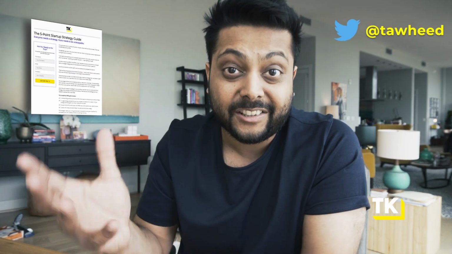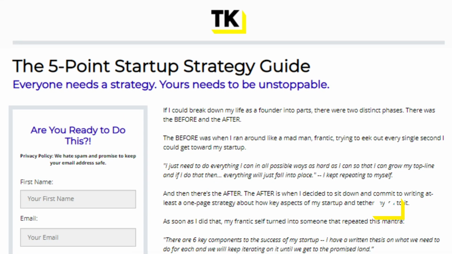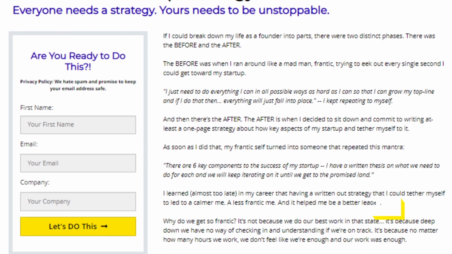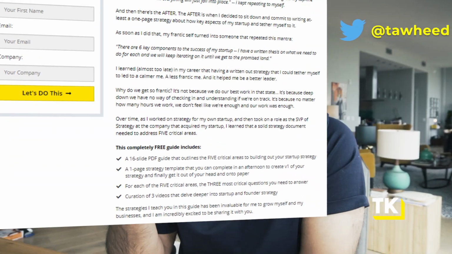So if you look at our page, you'll see there's a lot of text. And a lot of times people will tell you, well, you shouldn't have a lot of text. But guess what? People read. People read if it's meaningful content. And you can write meaningful content if you truly understand your customer. And so we have real content there, like what is the real transformation I'm talking about in my 5-point SaaS growth strategy guide. And below that, I have a clear list of things that they're going to get if they sign up for my lead magnet that I'm promising. And I make sure to actually deliver on that promise.